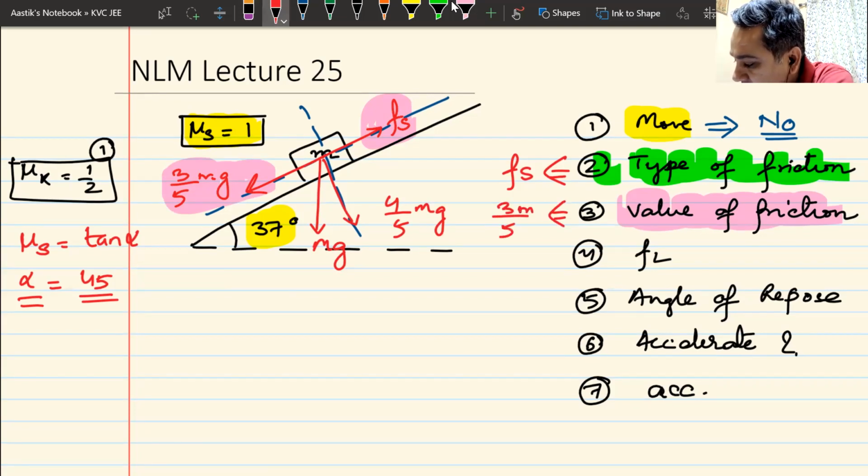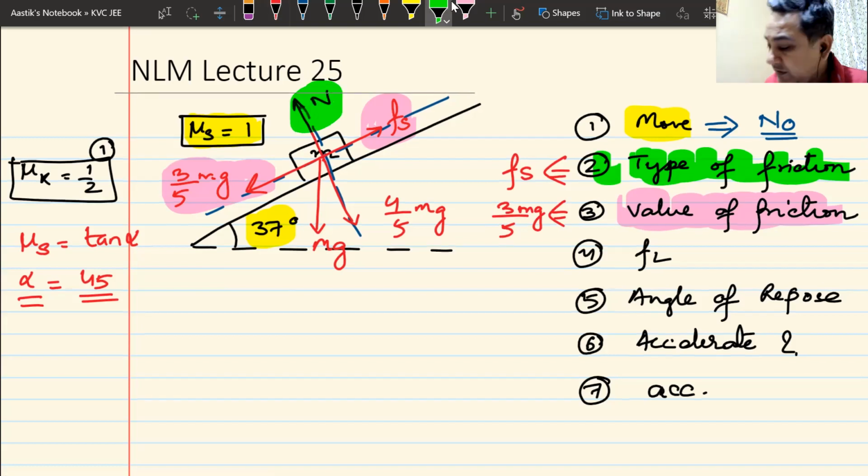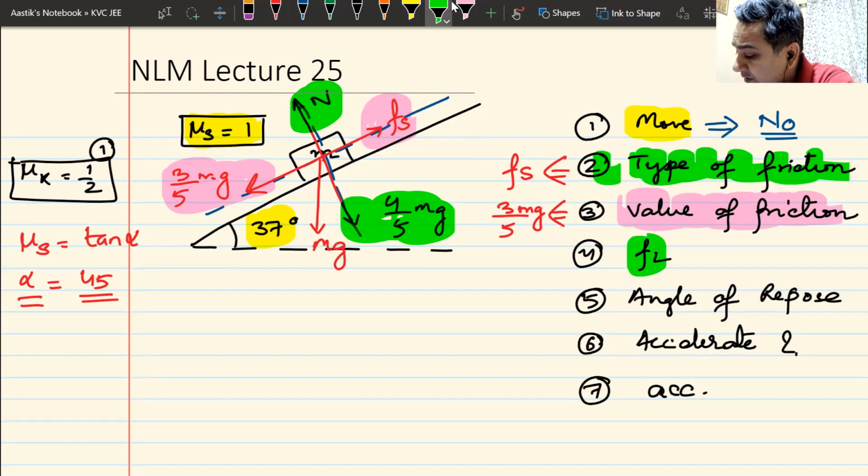Well done. Wake up, beta, wake up. This is a wake up call. This is my normal reaction N. We all know normal reaction N. And this normal reaction N will be equal to 4 by 5 mg. How do I find the value of limiting friction? Limiting friction is mu multiplied by N. Mu is 1. N is 4 by 5 mg. So this becomes 4 by 5 mg.